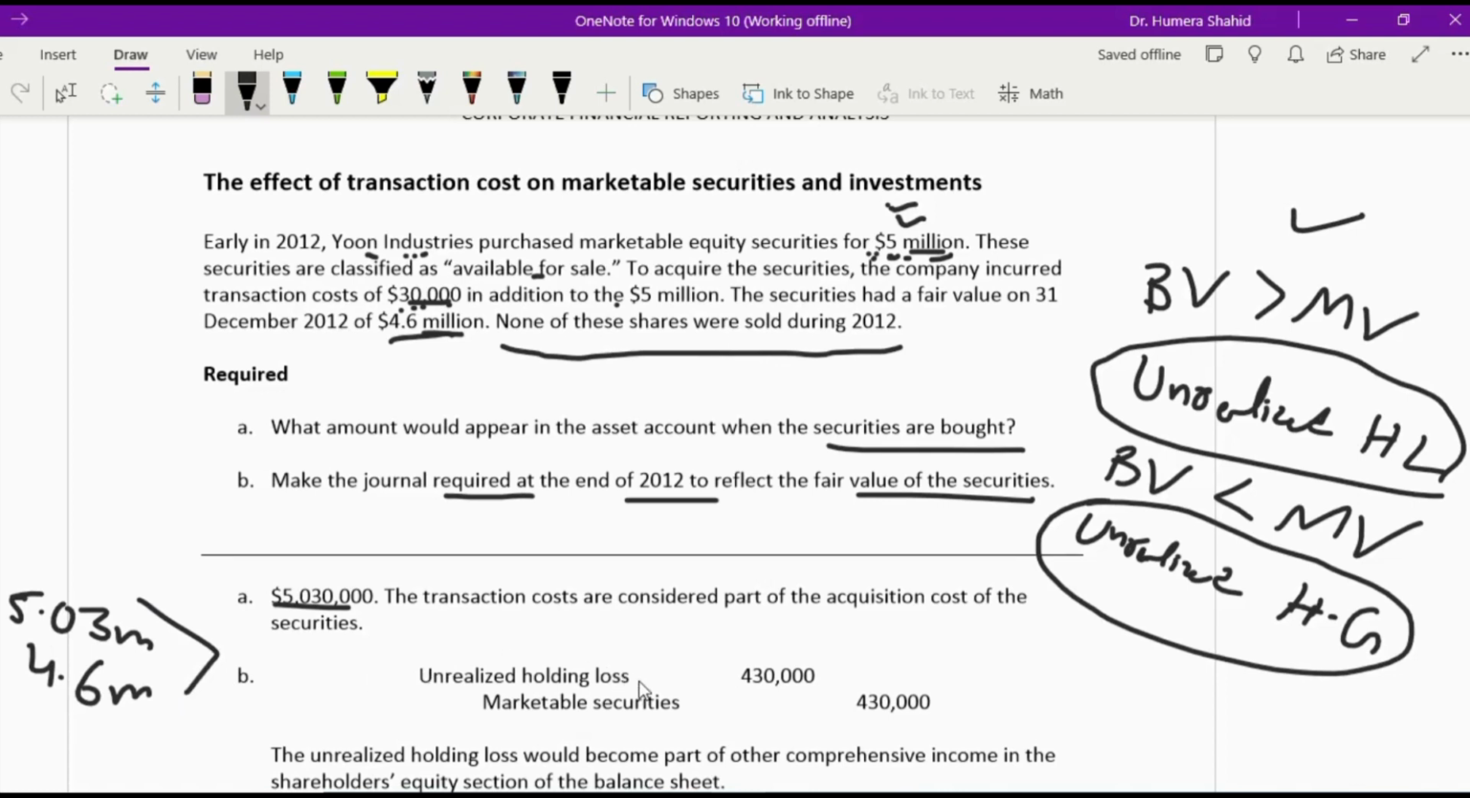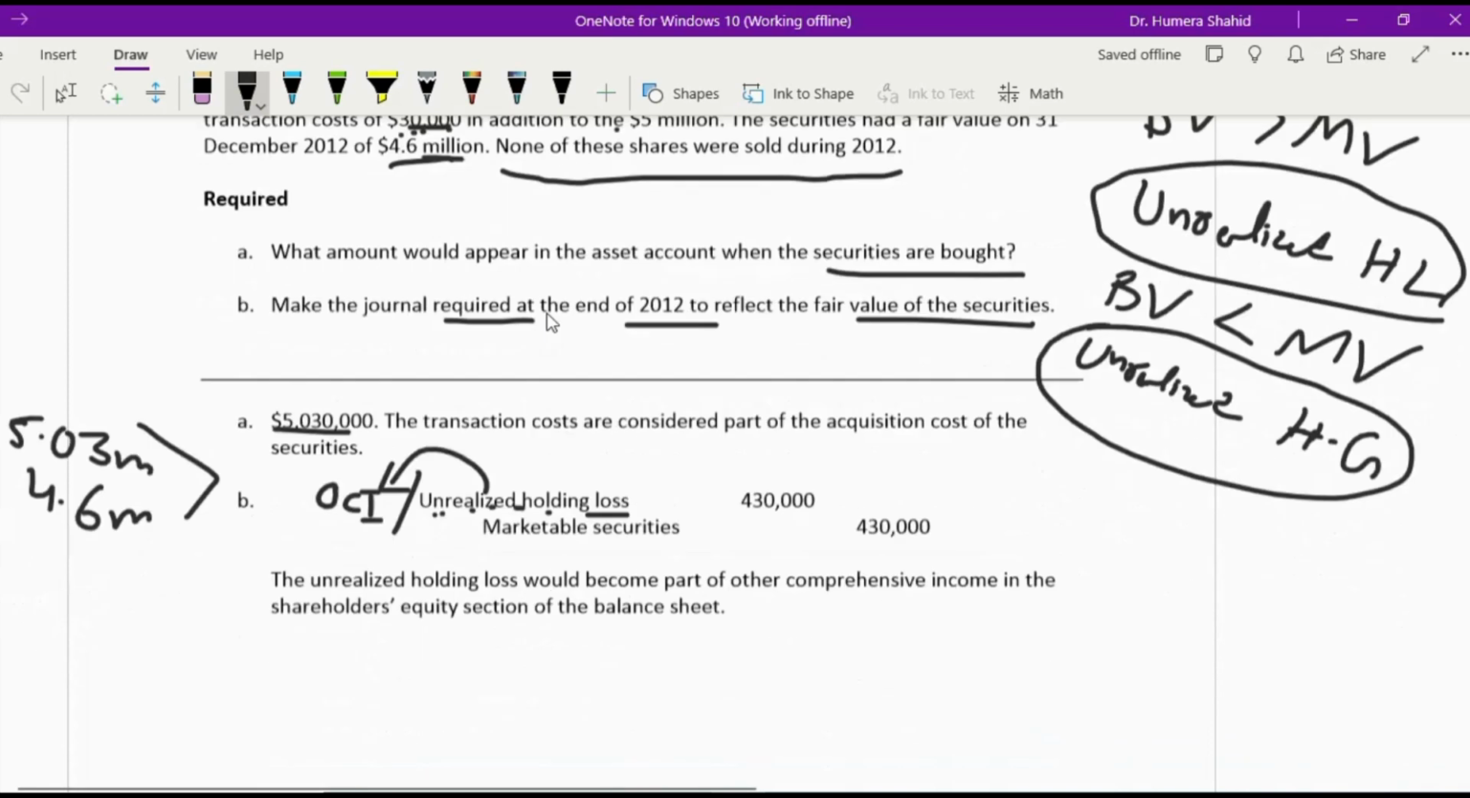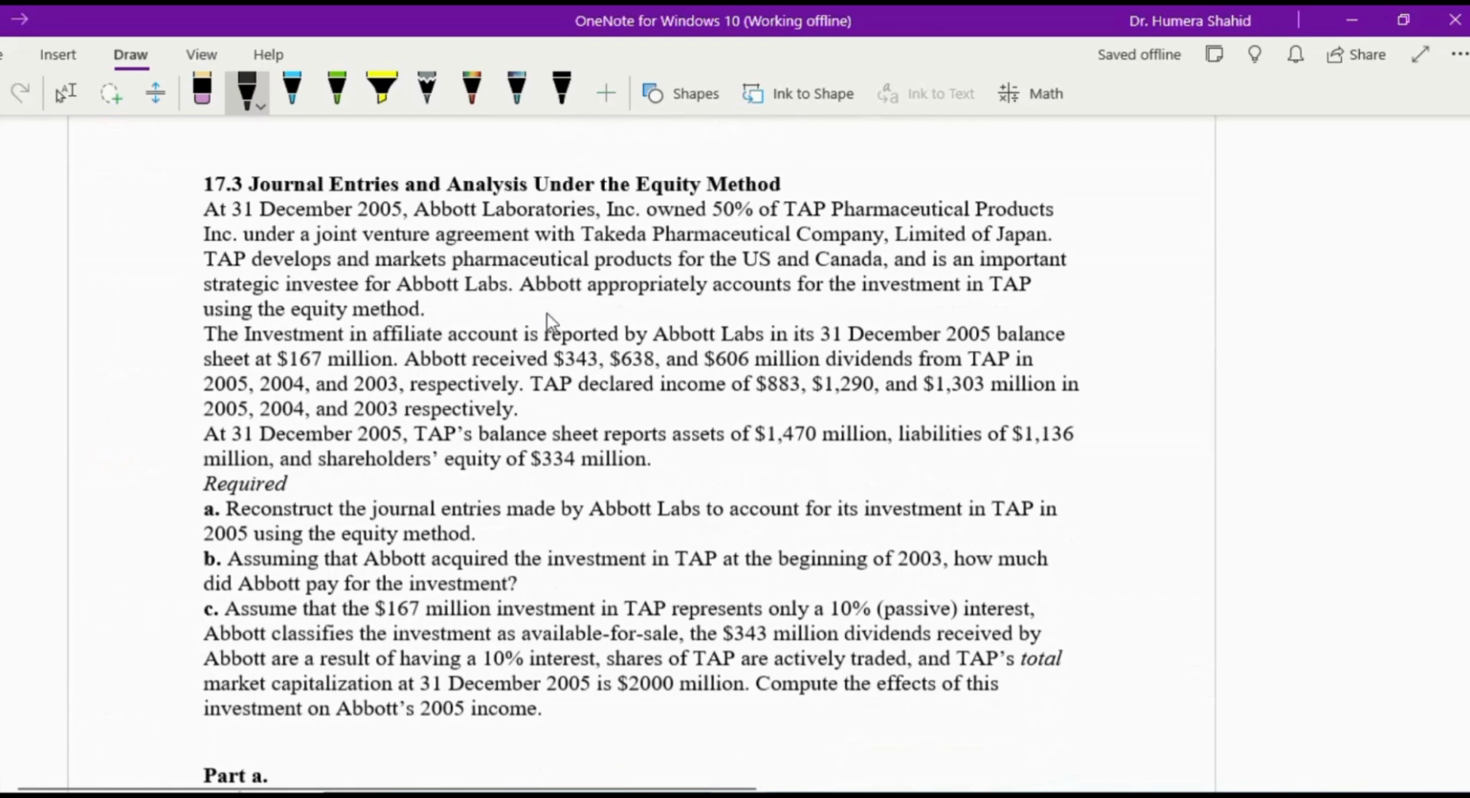So the unrealized holding loss will get a debit. You can also write OCI, other comprehensive income, because this is an account of OCI, and marketable securities will lose their value by 430,000, so they will decrease. This unrealized holding loss is part of other comprehensive income, not the income statement, because the securities are available for sale. Let's move on to another question.